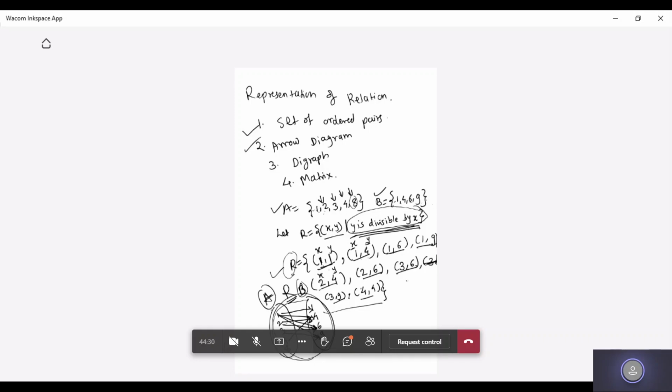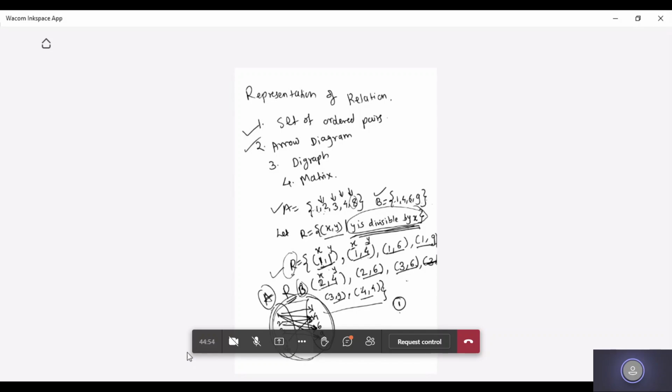Now let me show you what a digraph is. For a digraph, I'm going to write down nodes. The very first ordered pair I'm getting is 1 1. So I have to have a node 1. Then after 1 1, 1 4, 1 6, 1 9, I'm getting 2.